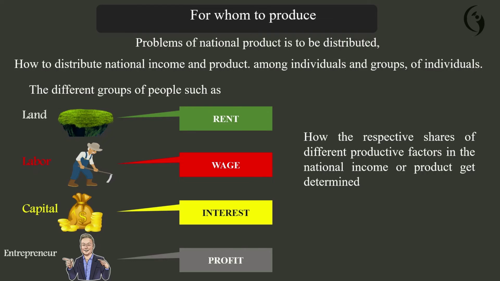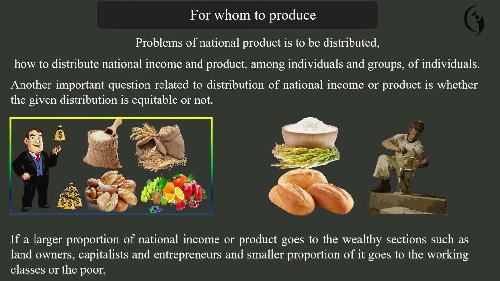The distribution of rent, wage, interest, and profit should be reasonable and equitable. Another problem is how to distribute national income and product among individual groups, and whether it is distributed equitably or not.